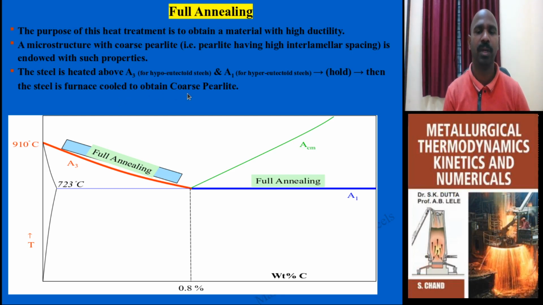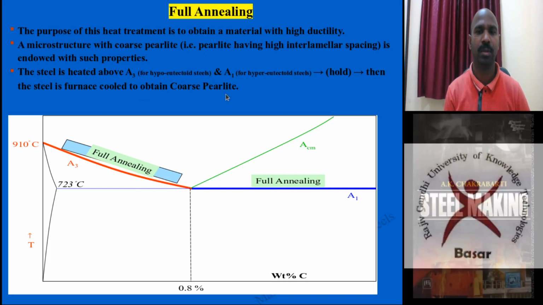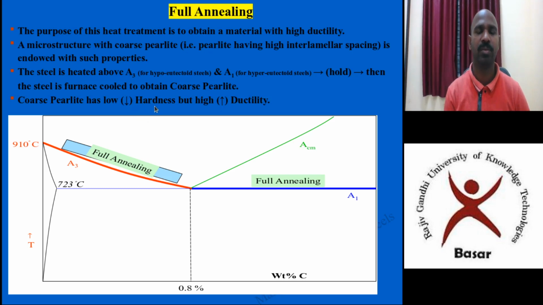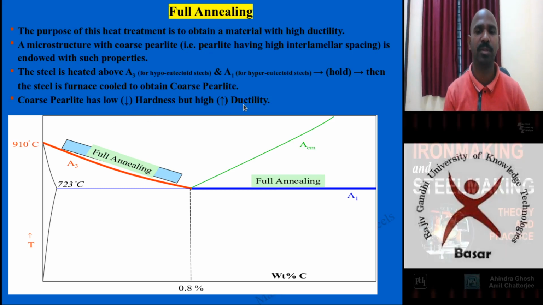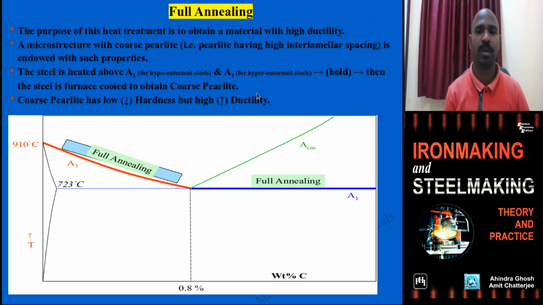Before, there were only perlite bands, but after annealing you will see coarse perlite. After the annealing treatment, the coarse perlite has low hardness and high ductility. Ductility is improved; mainly the purpose of annealing is to increase the ductility.